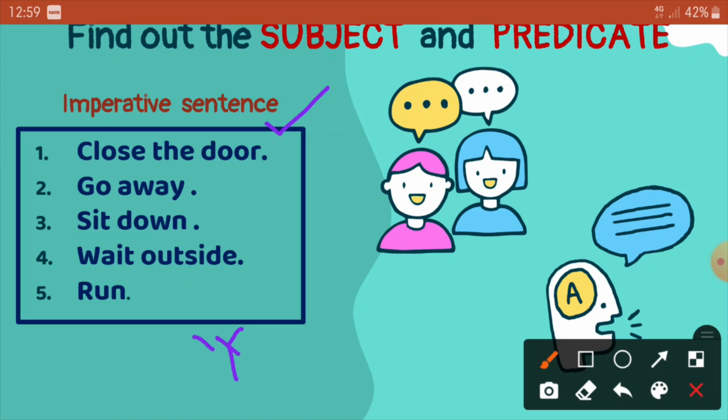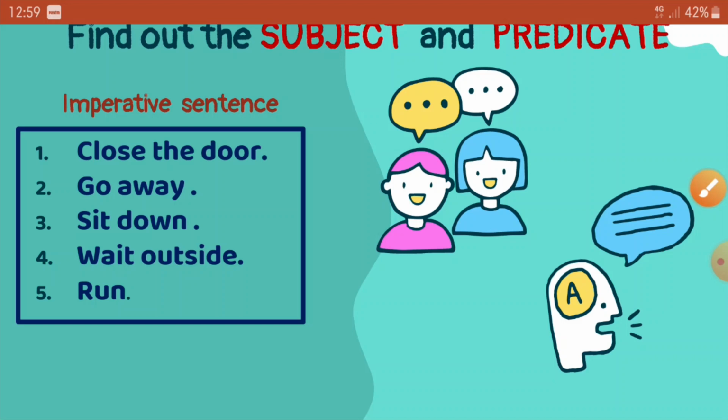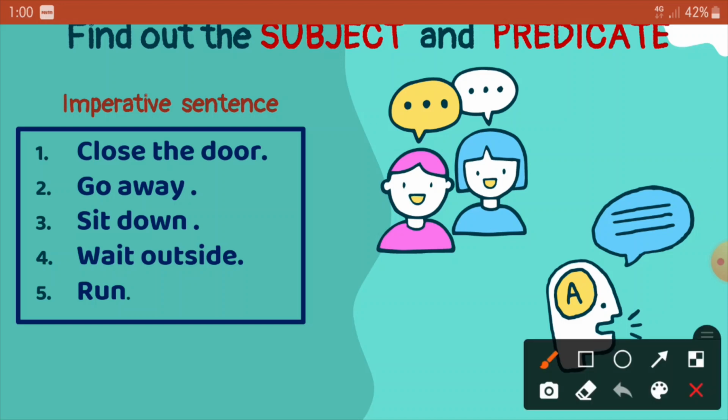The rest of the part in a given sentence like go away, so in this, everything is what? Everything is a predicate, the subject is hidden. Close the door is a predicate, go away is a predicate, sit down, wait outside, run. These are all predicates. Here the subject is hidden, that is you.